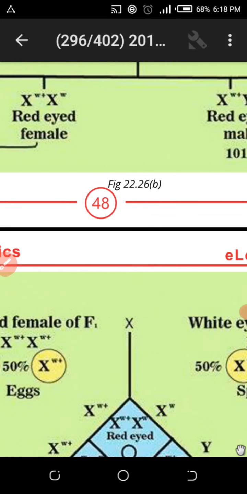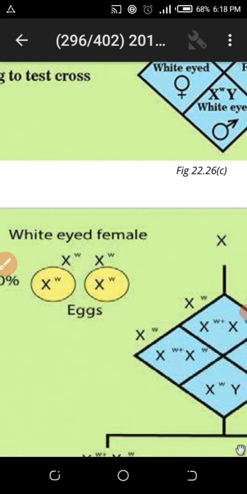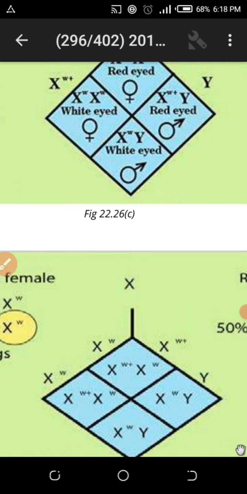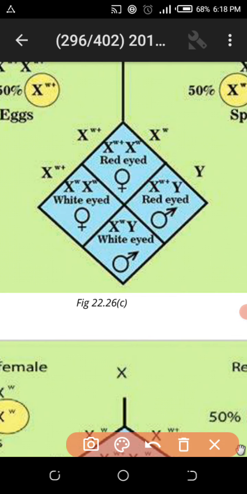So when they crossed the red-eyed female with the white-eyed male, this is the rule in the test cross, that the ratio must be equal to 1:1:1:1. What is the meaning of this?